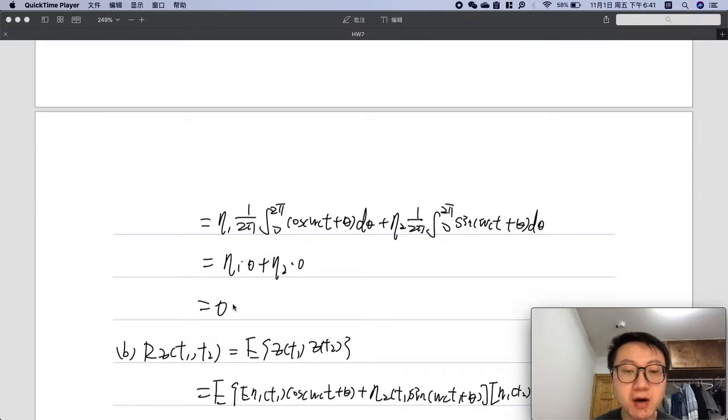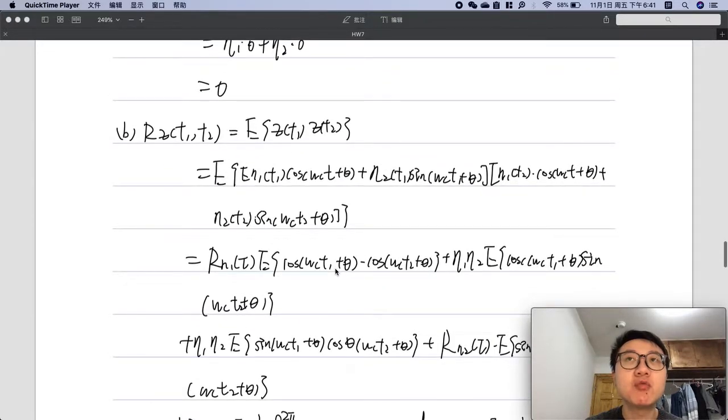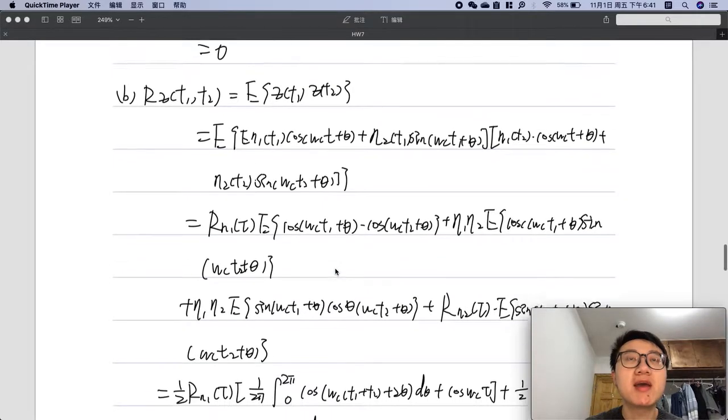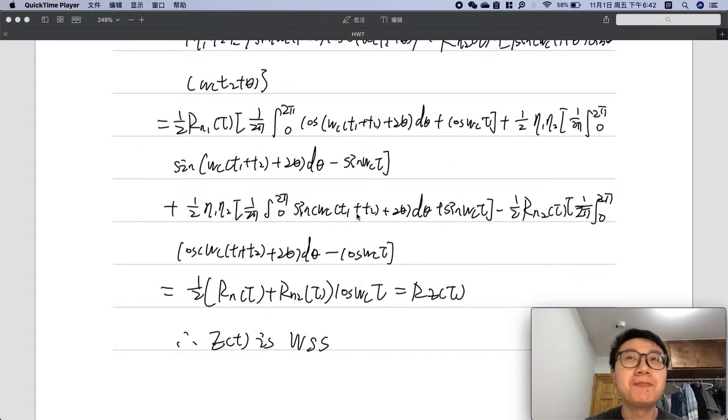About the first part, find the autocorrelation. The calculation formula is just like this one. After simplifying the formula, since many parts in this calculation formula can be cancelled,